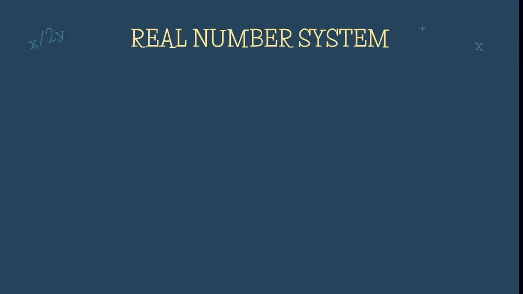Kapag sinabi po nating real number system, this encompasses all the numbers that we can imagine and not imagine. So yung mga numbers po na nakikita na natin dati, at yung mga numbers na hindi pa natin nakikita, yun po yung real number system. So kung iisipin nyo po, masyado po siyang malawak. So to illustrate po further, real number system has two branches. We have the rational and irrational numbers.